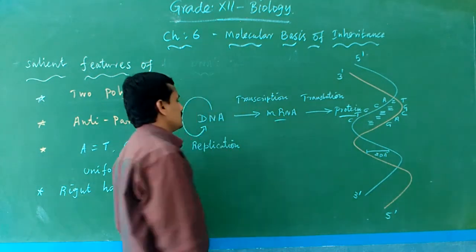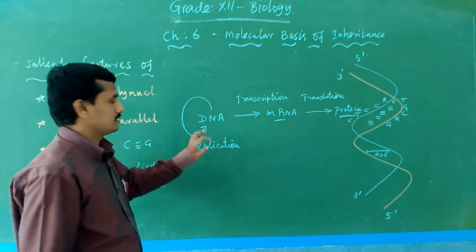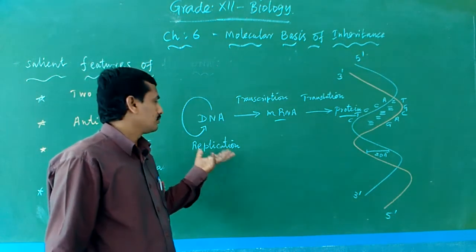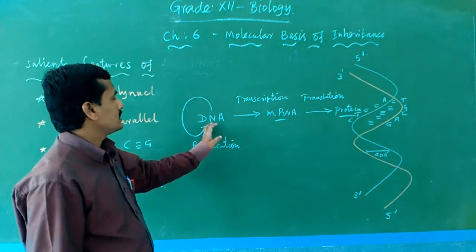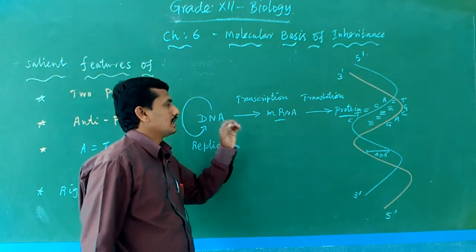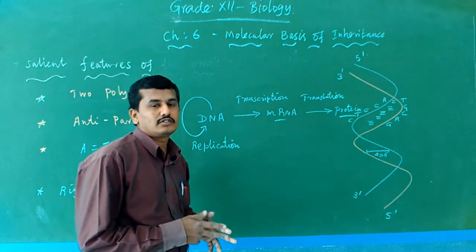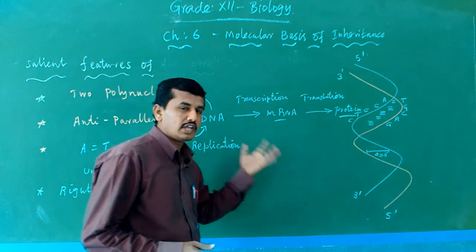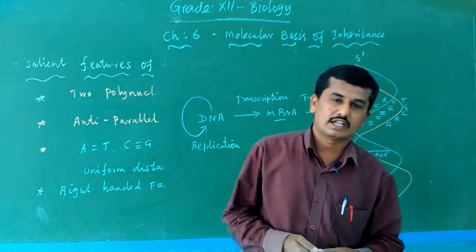Naturally we know DNA after replication forms another DNA, DNA after transcription forms mRNA, and mRNA after translation forms a protein. This is the central dogma given by Watson and Crick.